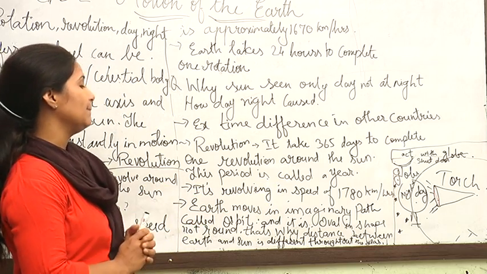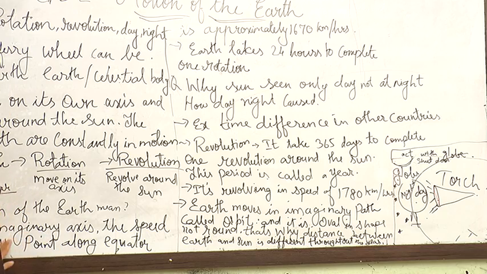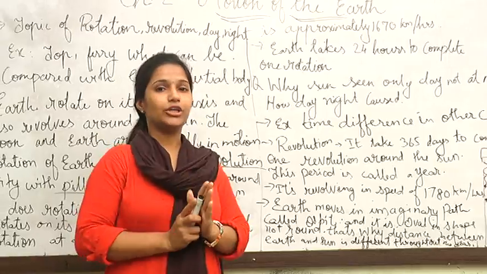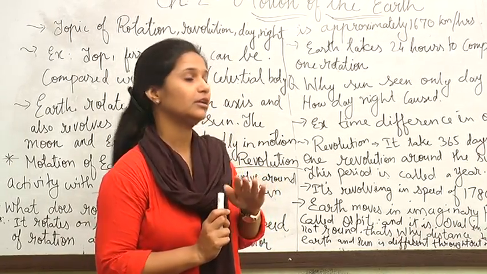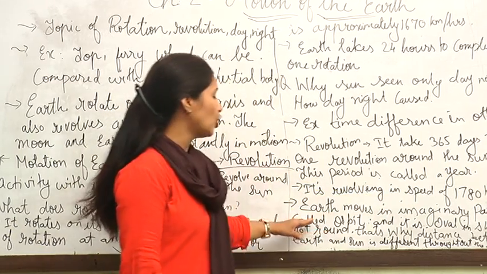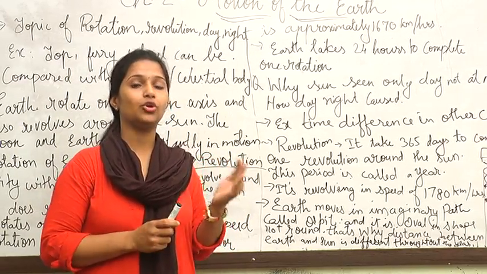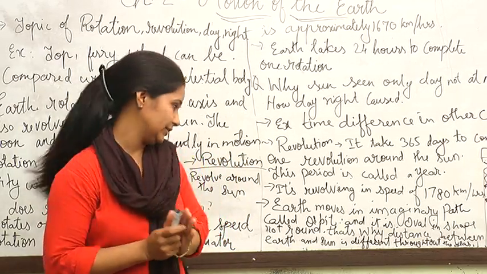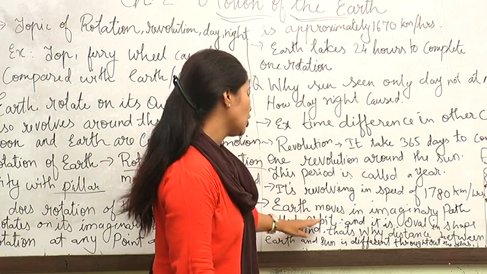Earth moves in an imaginary path. As we studied before, it rotates on its imaginary axis. So imaginary means you understood. That is not real, that is an imagination. It's moving a little bit in a different position. So Earth moves in an imaginary path called orbit. So Earth moves in an imaginary path called orbit.